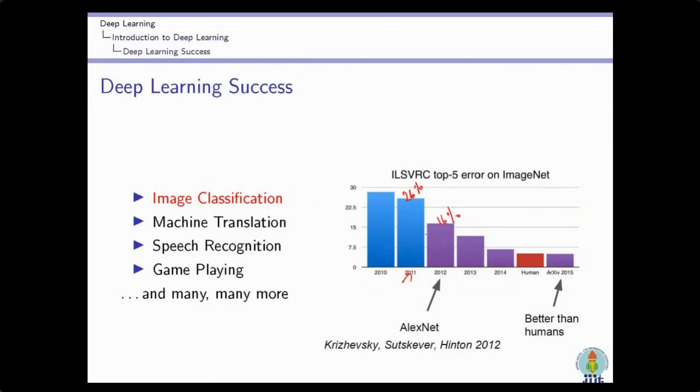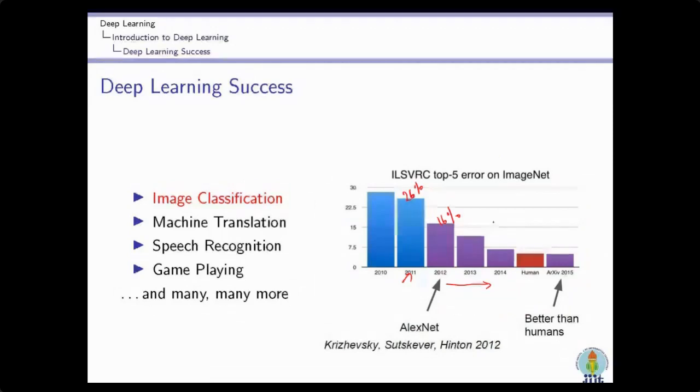And that's why researchers from all over the world have to pay attention to these techniques, and this is the impact. Deep learning was the only model among the winners of this competition.